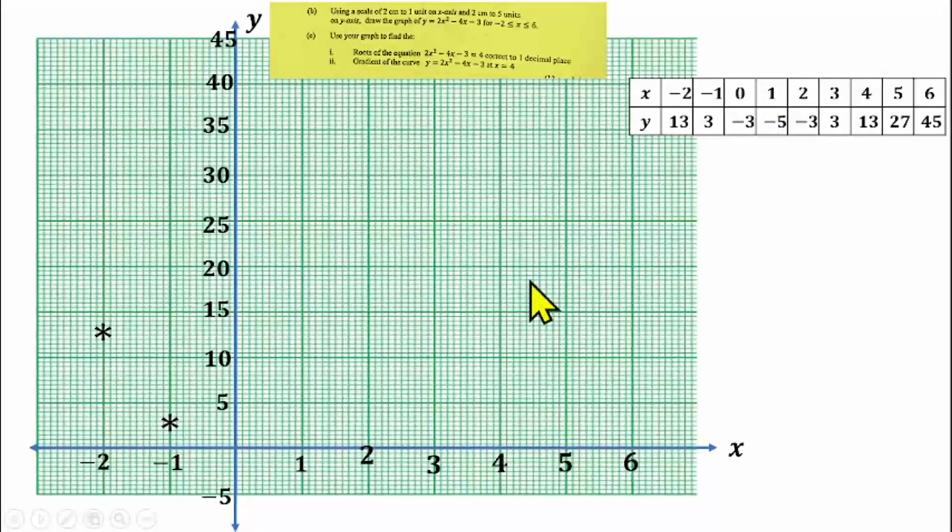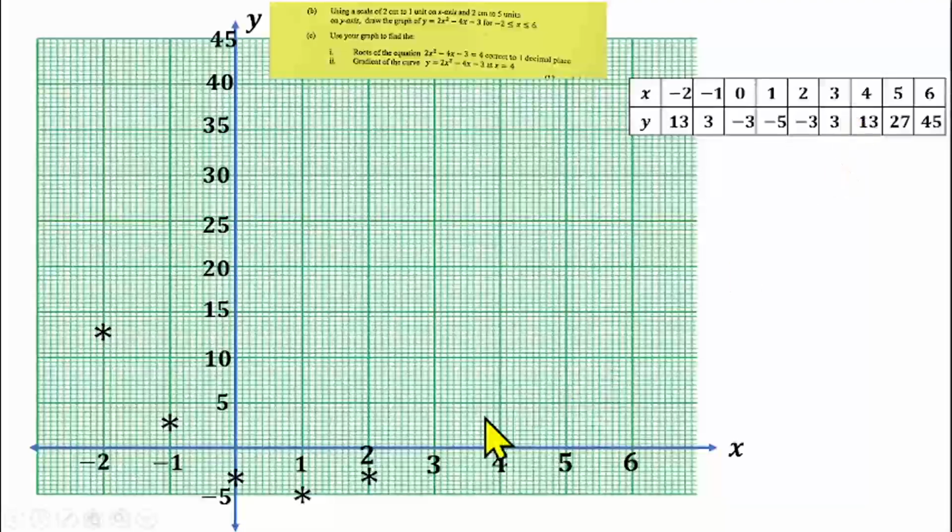Then when x was 0, which is on the y-axis, y was minus 3. So minus 3 on the y-axis. We need 6 lines also, so I should have an asterisk here. Then when x was 1, y was minus 5. So x is 1 here, y is minus 5 here, so I should have an asterisk here also. Then when x is 2, y was minus 3. So x is 2 here, y was minus 3 here, 6 lines from the beginning on the y-axis. So we should have another asterisk here.